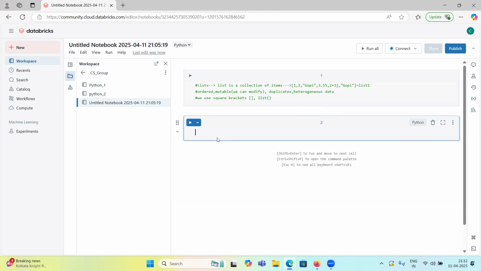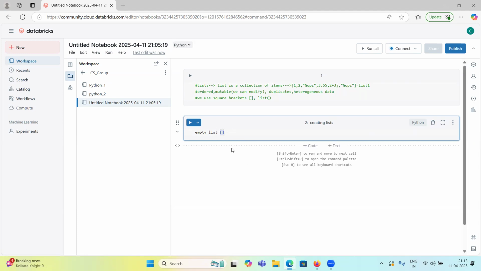So first one will be creating a list. How can we create a list? A list can be empty, so we can have an empty list. Whenever you have a function, first you initialize the empty list.